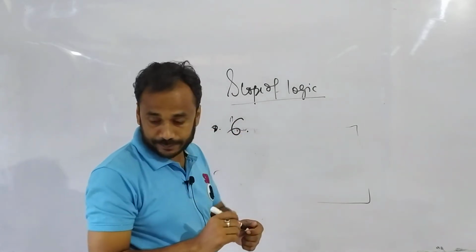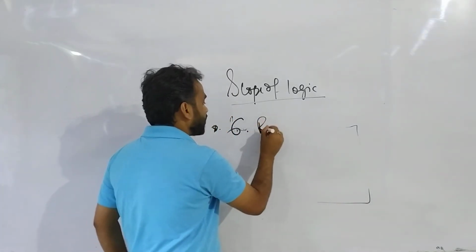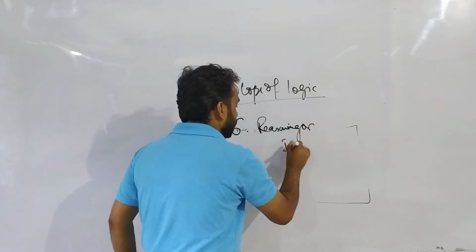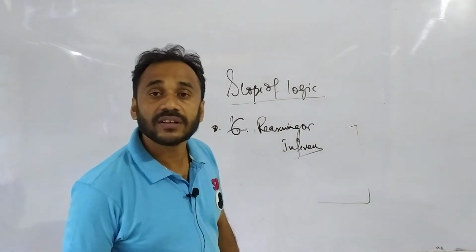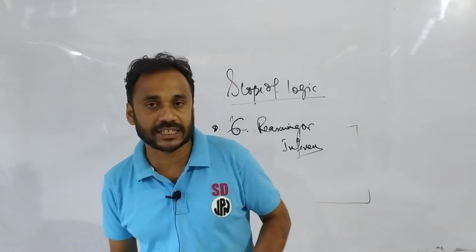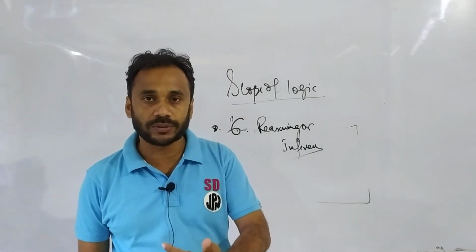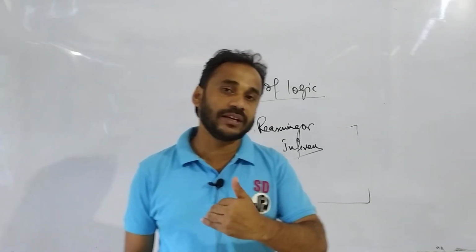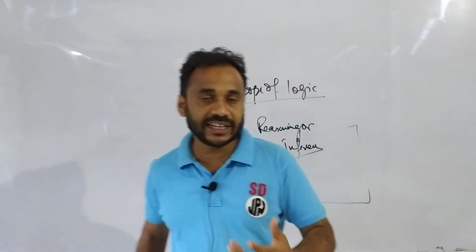Point number 6. So again, point number 6, reasoning or inference. So already we have told that reasoning is a mental process where we proceed from something known to something unknown. So in our previous points we have discussed what reasoning is.